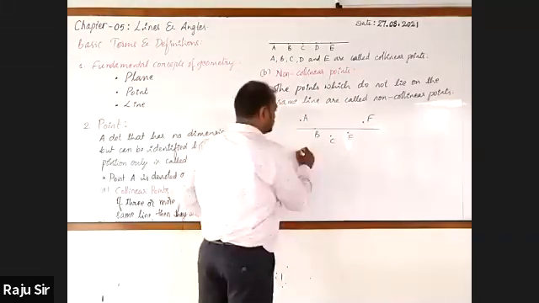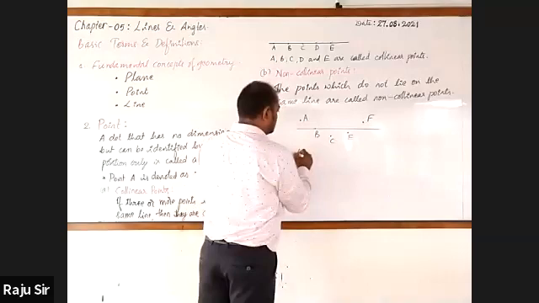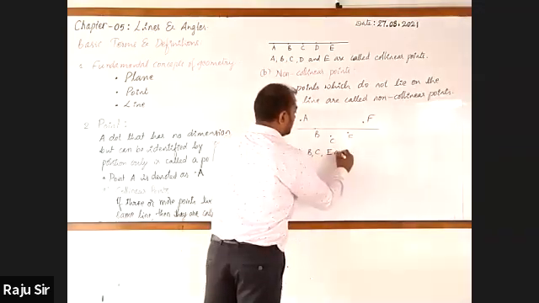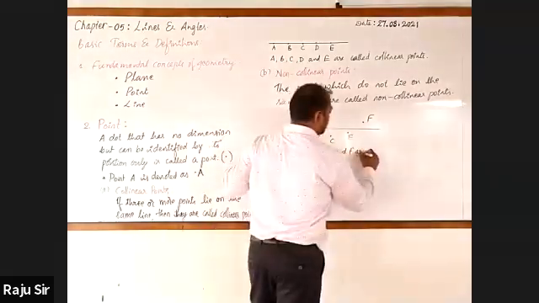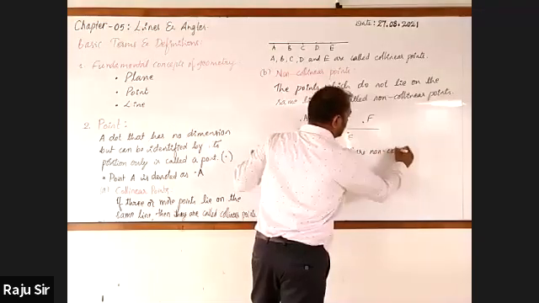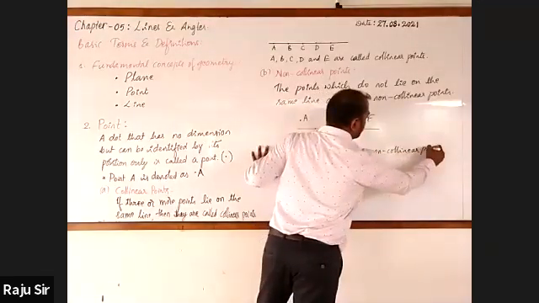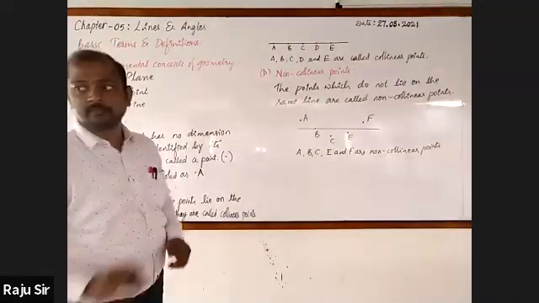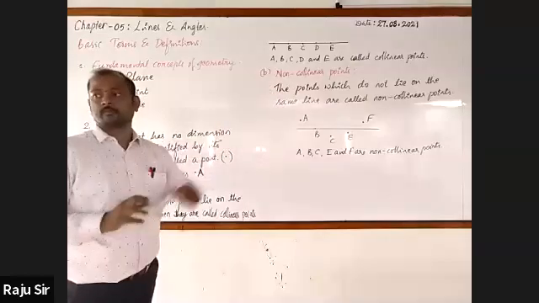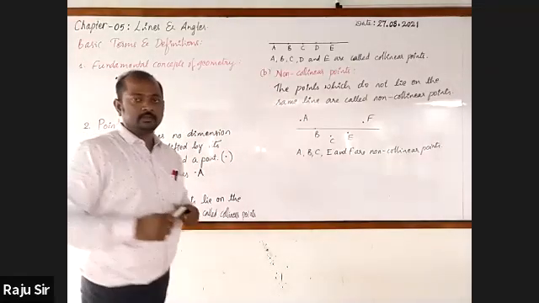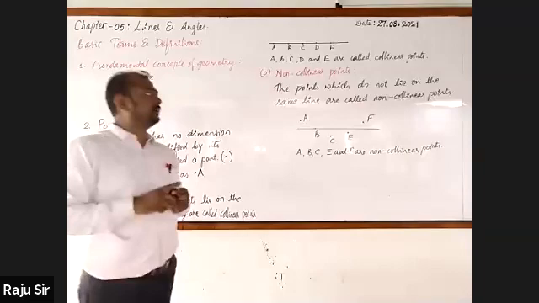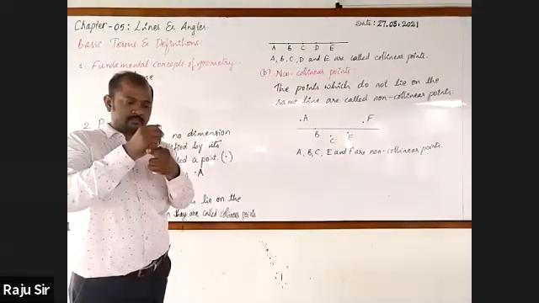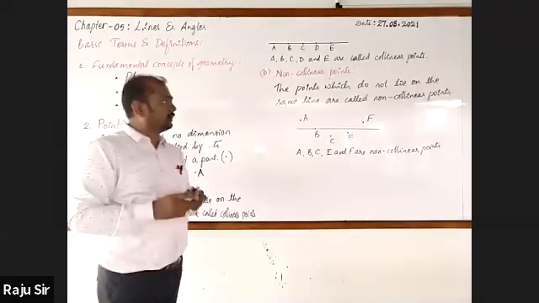Below that, you write A, B, C, E, and F are non-collinear points. Don't lag, please write with me.